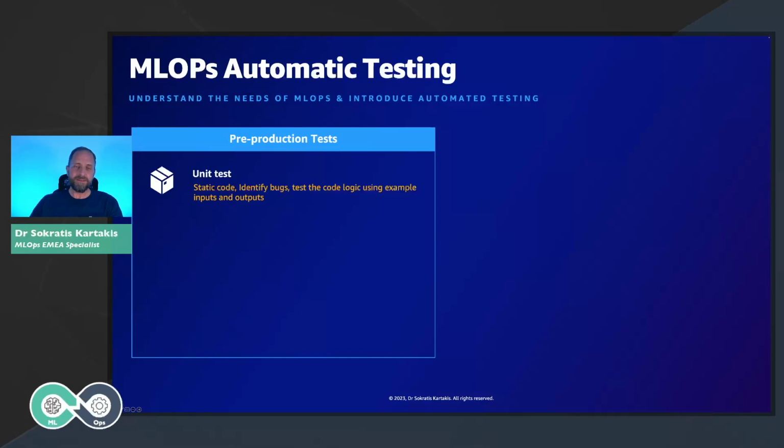At the beginning, this might not be possible. That's why we need the data scientists to collaborate with the ML engineers to improve the testing coverage, and the ML engineers can upskill the data scientists to write better code and tests.